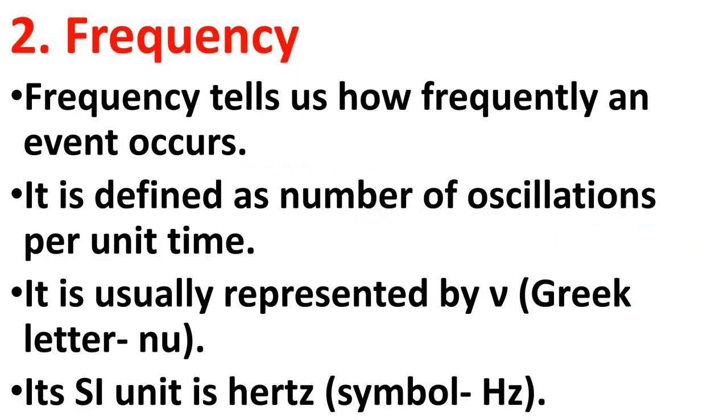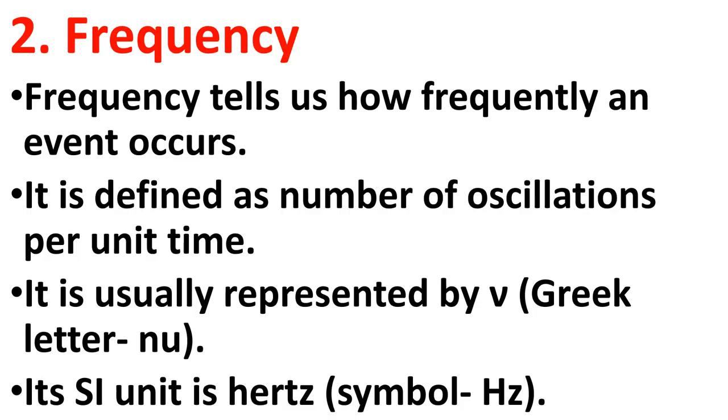Next characteristic is frequency. What is frequency? Frequency tells us how frequently an event occurs. Suppose I am beating a drum. So how many times I beat a drum in 1 minute?